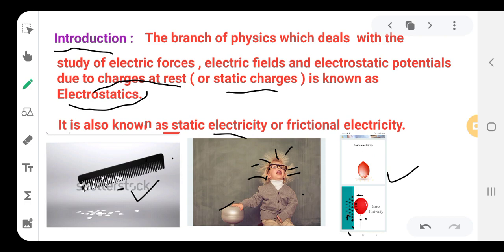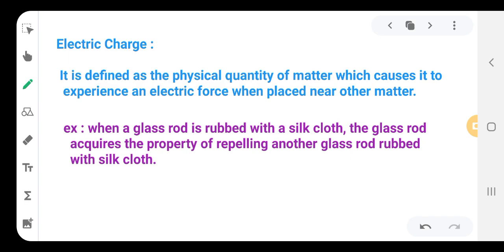Okay, so in the introduction we have seen what is electrostatics. Electrostatics is the branch of physics which deals with the study of electric forces, electric fields, and electrostatic potential caused due to charges at rest. This is the introduction. Now let us see the definition of the electric charge. It is defined as the physical quantity of matter which causes it to experience an electric force when placed near other matter.